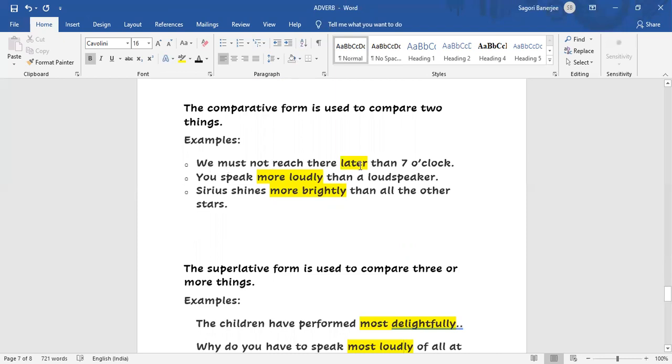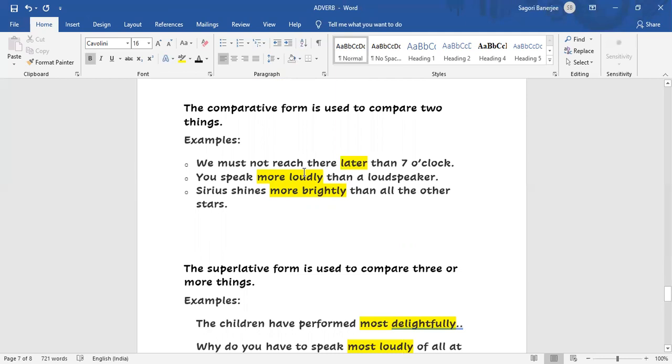We must not reach there later than 7 o'clock. So this "later" is acting as an adverb, which is the comparative form. Next: you speak more loudly. Loudly is the adverb. Speak is the verb. So loudly is modifying the verb speak. And here it is "more loudly". Okay, more loudly is the comparative form.